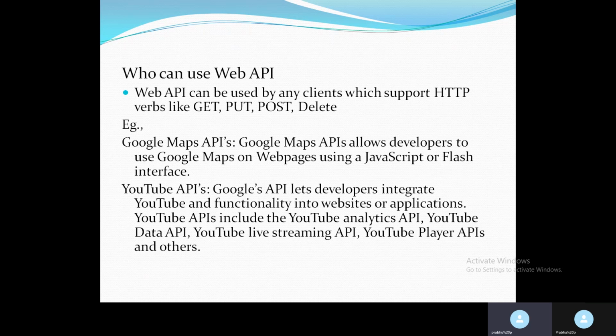So how is Google Maps providing its service to Uber? By using the Google Maps API. That is a real-time example. After that, the YouTube APIs. Google owns YouTube.